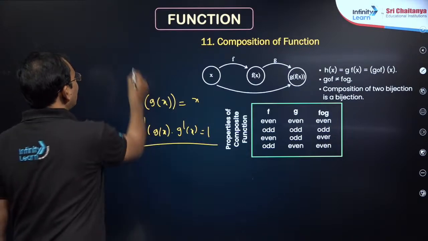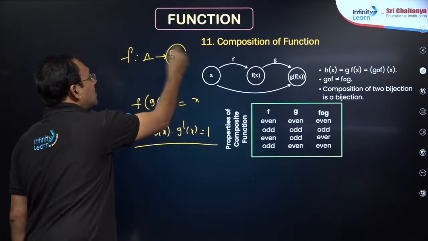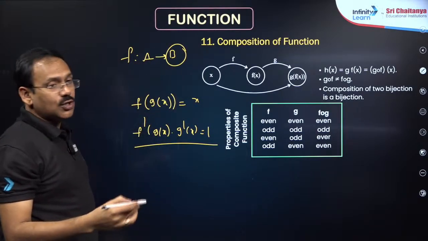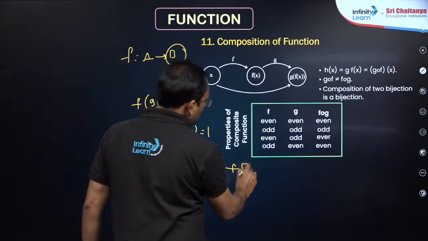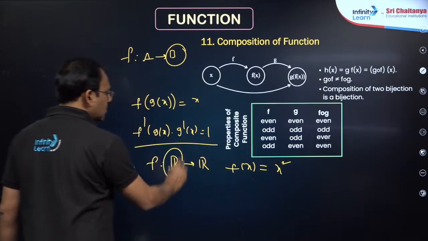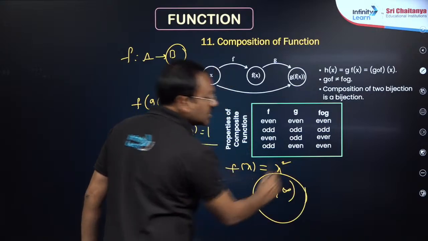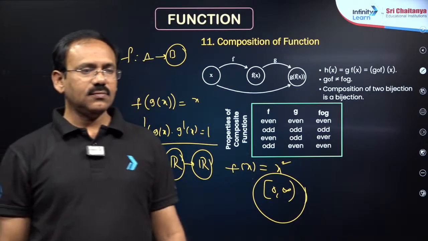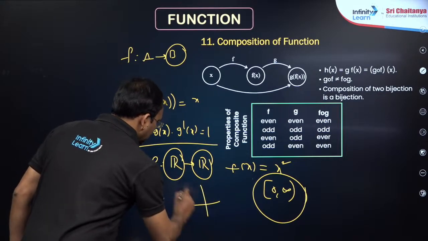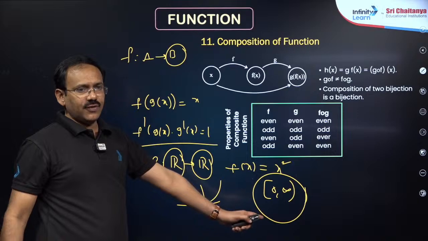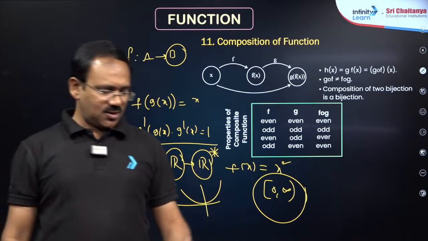What is codomain? Suppose he defines a function f from A to B, whatever is present in B, that is the codomain. Range is what you obtain. For example, f is a function from R to R, f of x is equal to x square is given. Its domain is R, codomain is R, but range you will get as 0 to infinity. This is the range, my dear friends. Okay. Got it, Ankan? The range is the output. The function outputs are from 0 to infinity, that is the range. Whatever is given here, that is the codomain. Okay. Both are not the same.